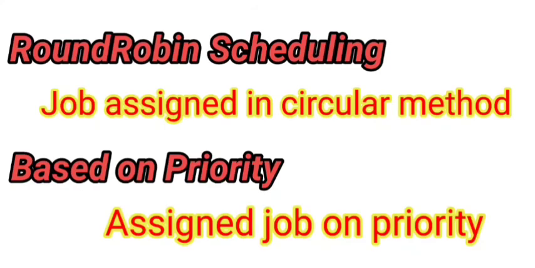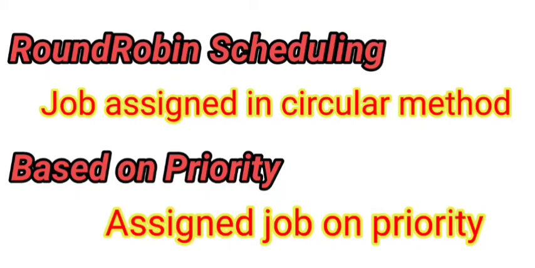Next, round robin scheduling. It is designed especially for time sharing systems. That means processes are assigned to the processor in a circular method. Consider there are 3 processes A, B and C. First process A is going to execute, then B and C, and so on.